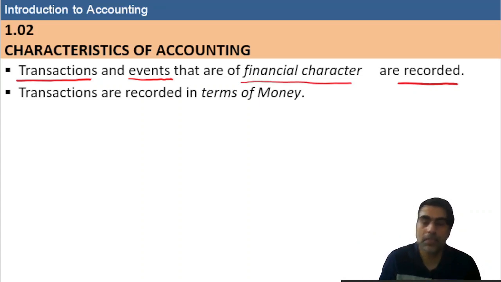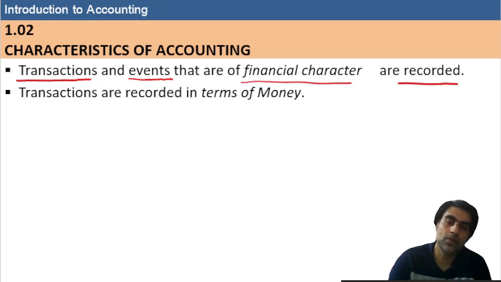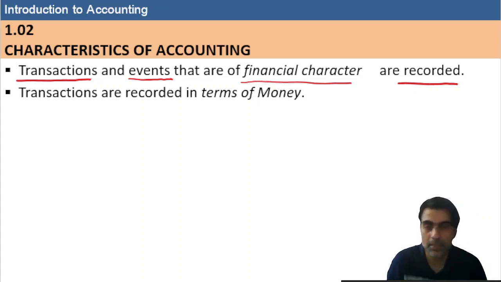But there are some things that we classify under the group of events. These are happenings where we are not involved. For example, loss due to fire, accident, or depreciation in books of account. These are not transactions, these are events that happen intentionally or unintentionally, but we are not actively involved in them.